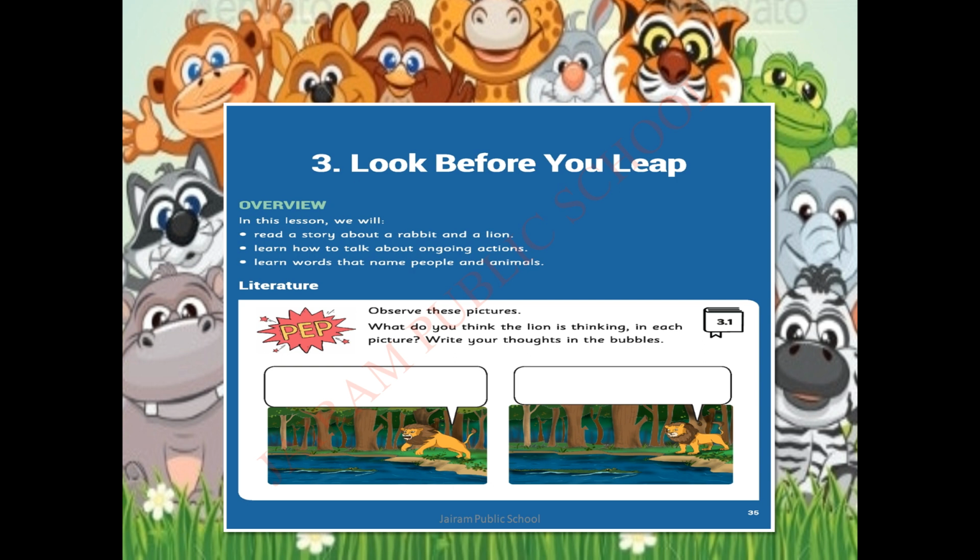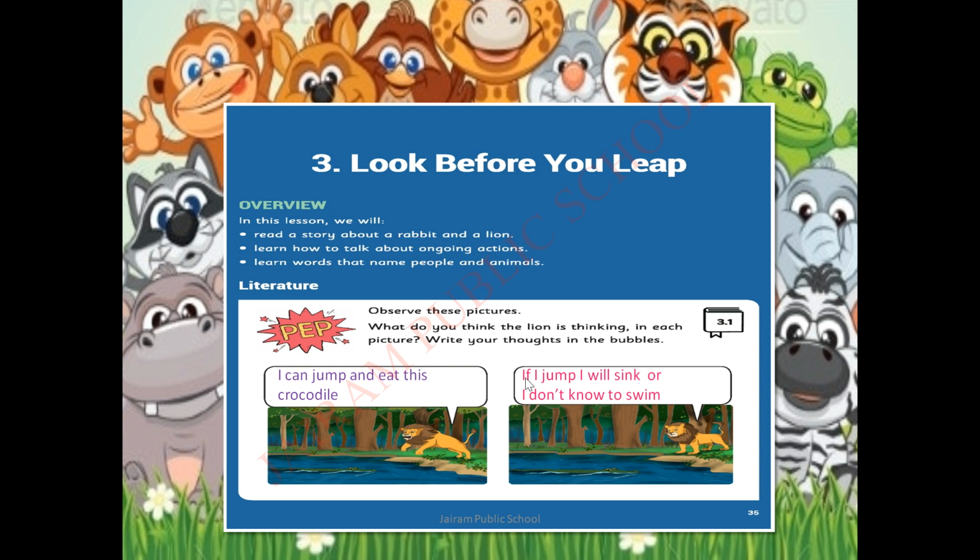I'll give you the first example. Look at here, the first sentence. I can jump and eat this crocodile. What was the lion thinking? I can jump and eat this crocodile, like that, just thinking and jumping. In the second picture, what is happening here? The lion is standing and thinking something. Let's see what it is.